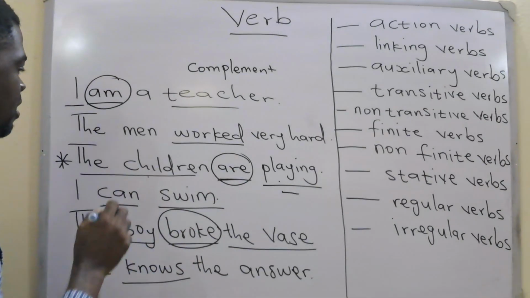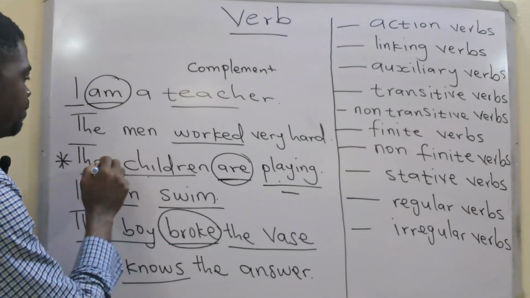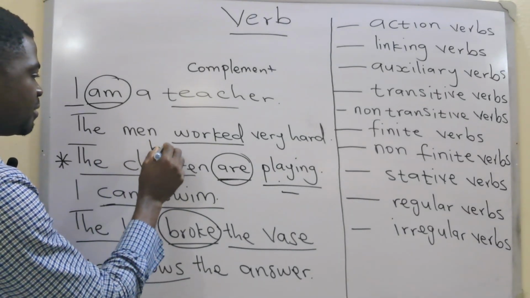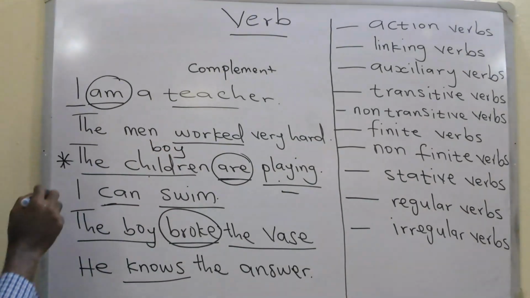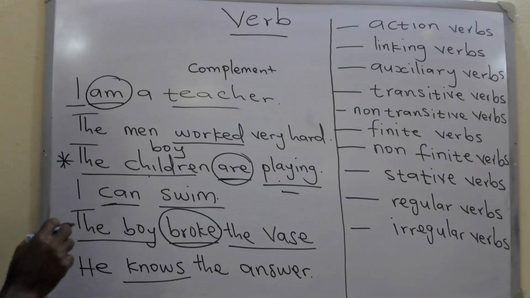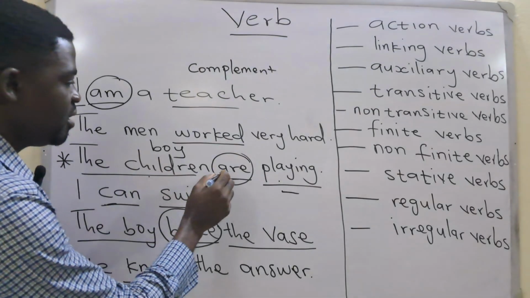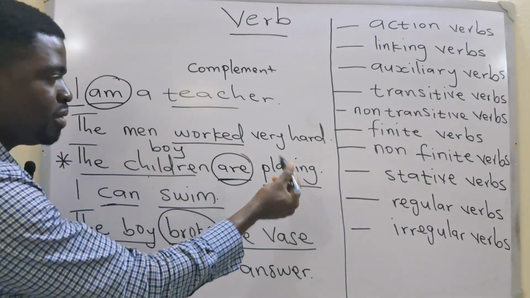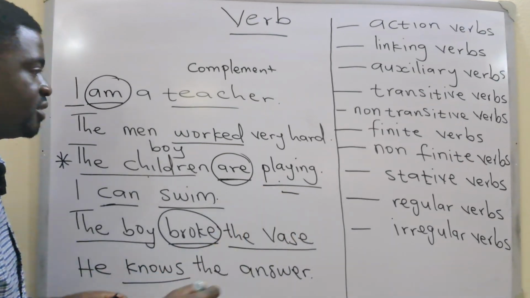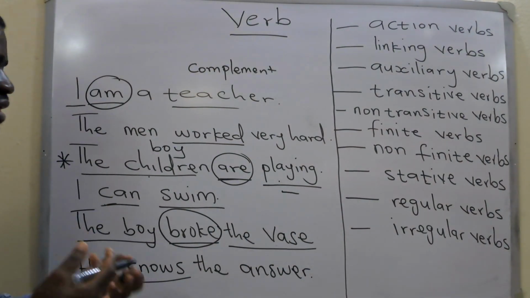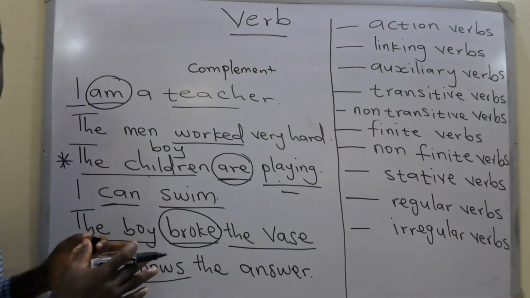For example, if we decide to put boy here, and our sentence reads this way: the boy is playing. So playing still remains. It's not changing. It's not going to change because it is not the finite verb.